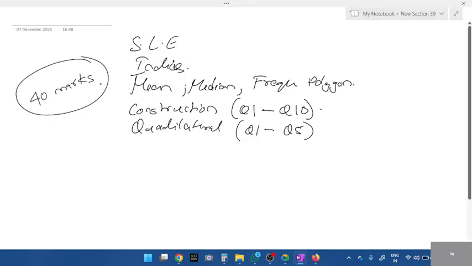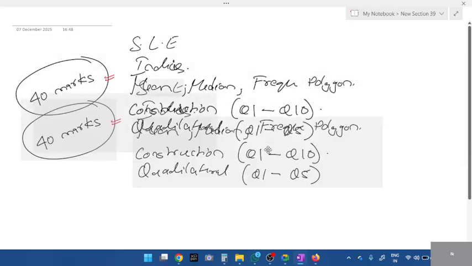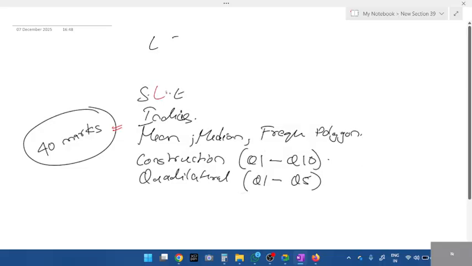so tomorrow I want all of you to be present. It's an online test for 40 marks. Okay, the test will be online. So start your preparation now. Start simultaneous linear equation. I'll post the test topics in the group. So tomorrow I'll conduct the 40 marks test.